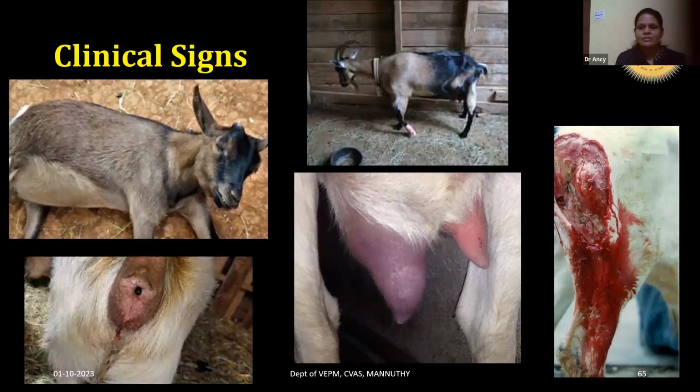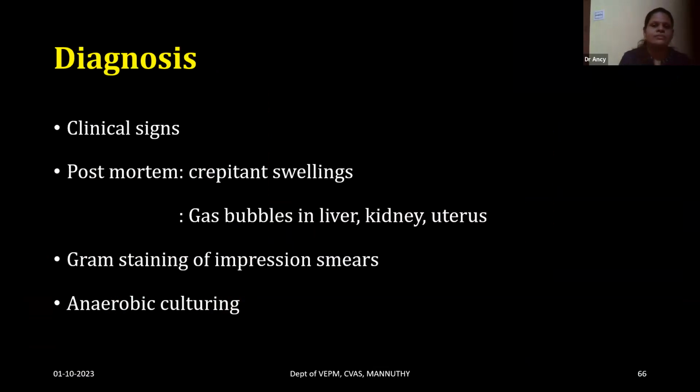And the clinical signs are regional painful swelling, and the animal will have lameness, and there will be subcutaneous gas formation. Because of the increased gas production by these toxins, subcutaneous swellings can be seen in the goats. Along with that, there can be udder swelling, as well as fetid discharges from the vulva as well as the udder. So those are the clinical signs seen in goats with blackleg or black quarter.